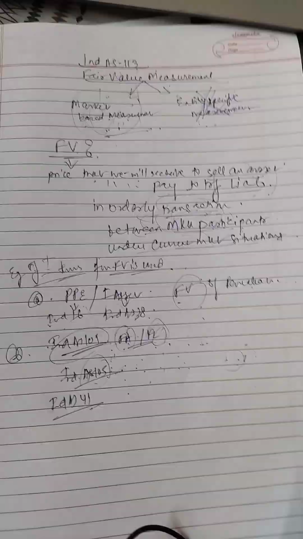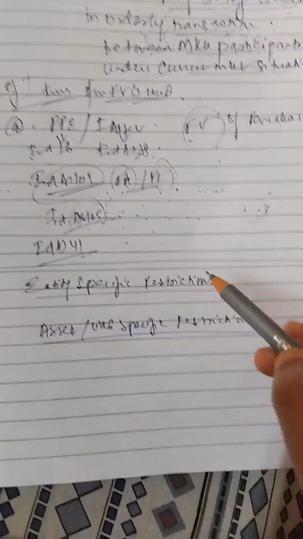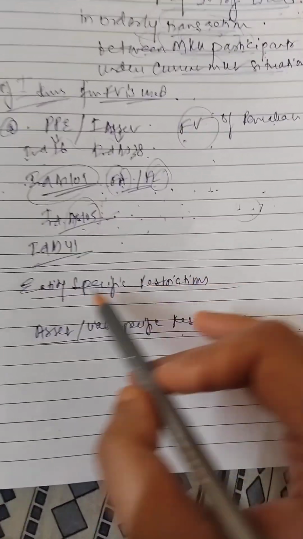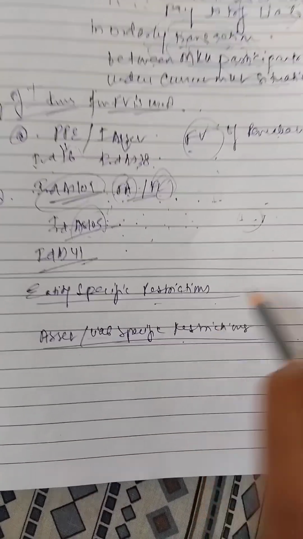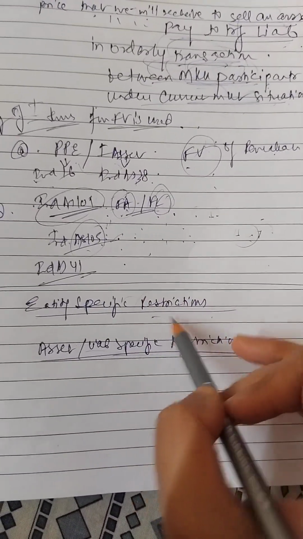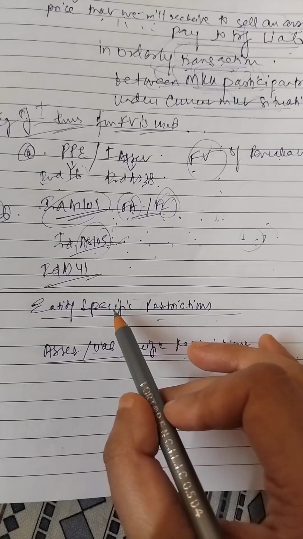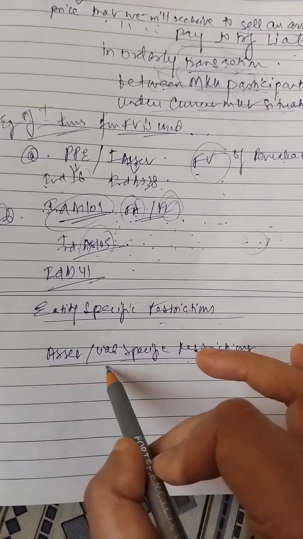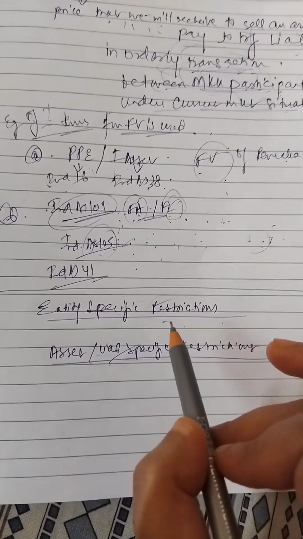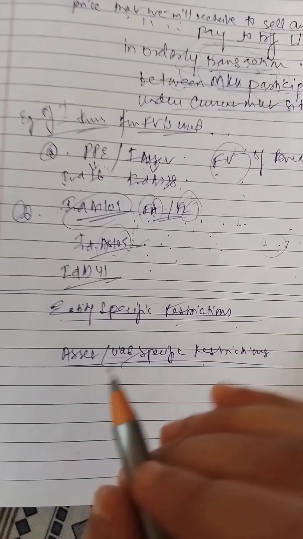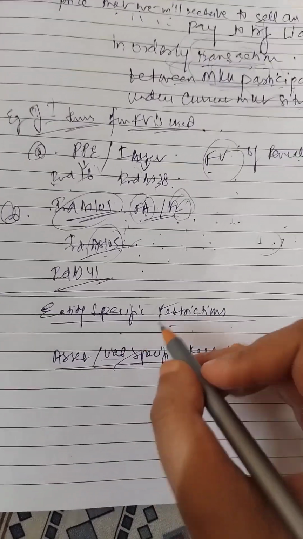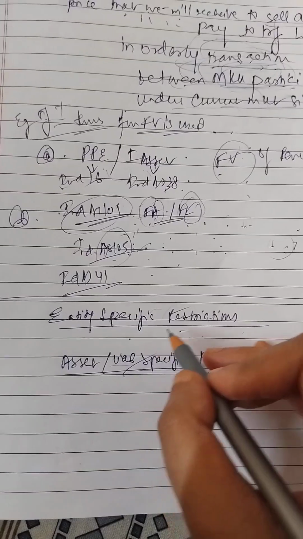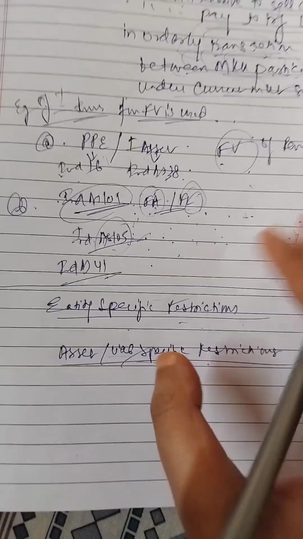Now there are two concepts in respect of that fair value measurement, which are entity specific restriction and asset and liability specific restriction. So while determining fair value for the assets or liabilities, whether we will consider entity specific restriction or asset or liability based specific restriction, that we need to understand. I will make you understand with the help of an example, which was an example from the ICAI study material.